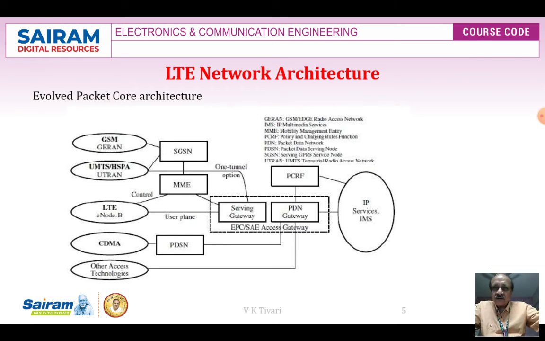slides. Then where the CDMA technology, code division multiple access, definitely we have to bring separately directly to PDN. And here it is going LTE, the user plane serving gateway, it is included through MME, and altogether we made serving gateway and PDN gateway together as one EPS access gateway, and this becomes a service to the IP service network. That is the thing. PCRF also we have connected.